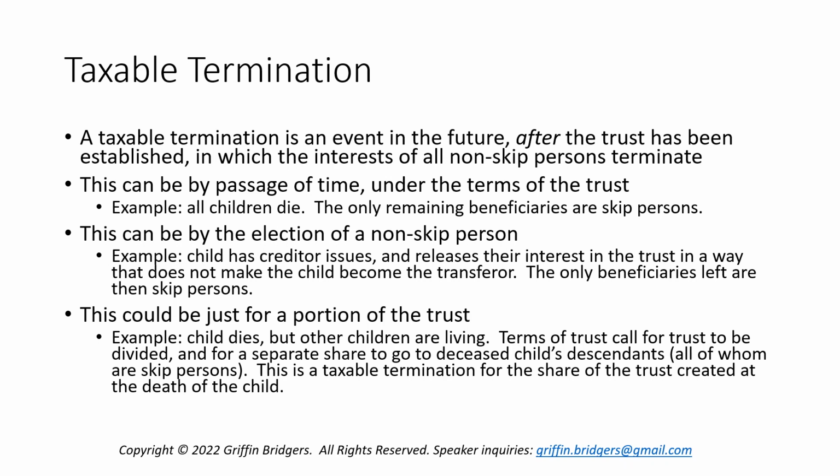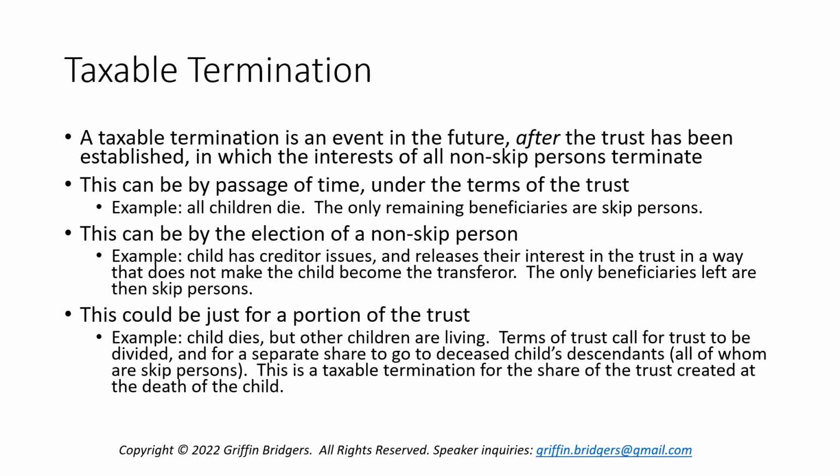This can also be by the election of a non-skip person. So for example, let's say a child has creditor issues and wants to release or disclaim their interest in the trust in a way that doesn't make them become the transferor. We'll cover that in a few minutes. And after that event, even though the child is living, the only beneficiaries left maybe of their share or the trust itself are skip persons. At that point, that would be a taxable termination as well.